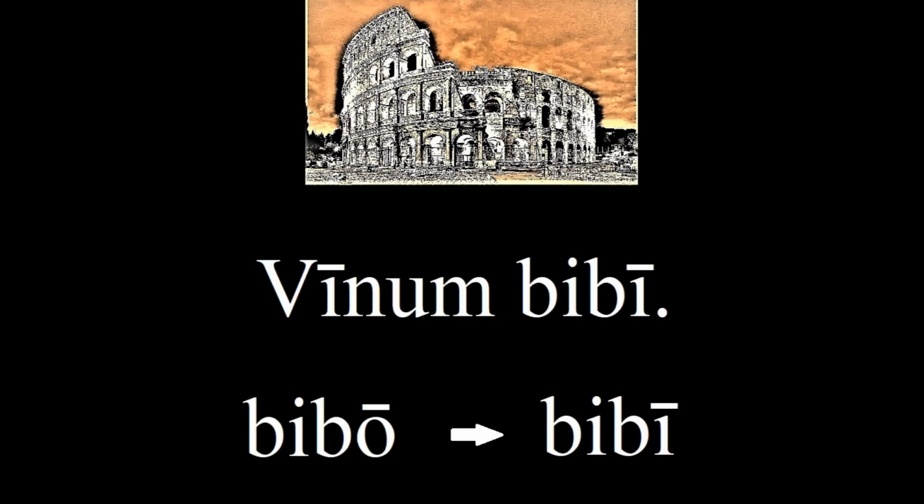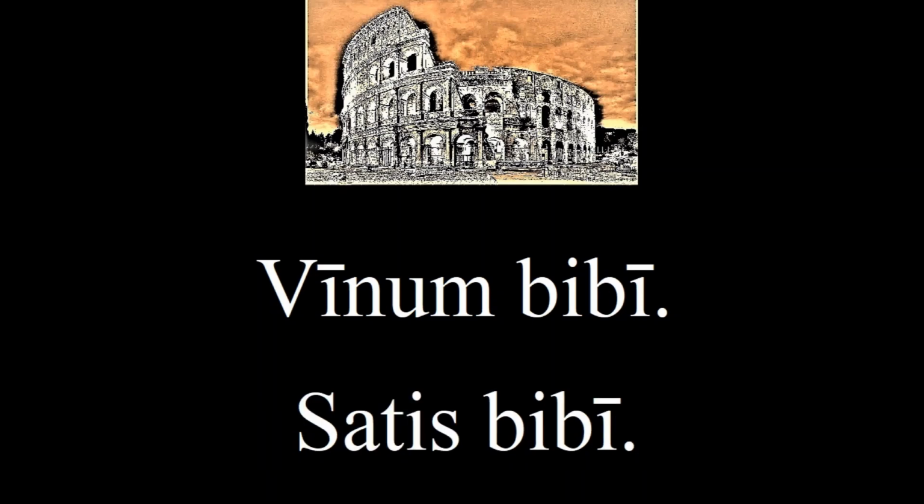Look at the next sentence. Vīnum, bibī. Remember, bibo means I drink, so try to associate the long O with the long I of bibī. So this means I drank wine. And remember, the perfect tense refers to past actions that were completed at one time. How would we say, I drank enough? Satis bibī. Remember, if you're satisfied, you've had enough.